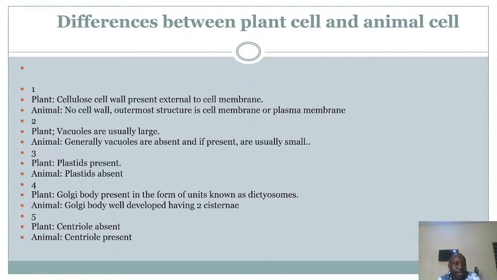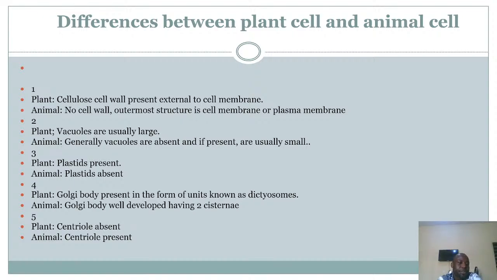Both of them have Golgi bodies, but the difference between the two is that in plant cells the Golgi body is present in the form of units called dictyosomes, while in animal cells they are developed into two cisternae.